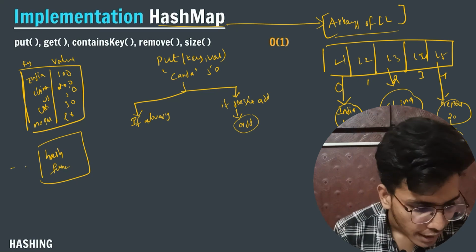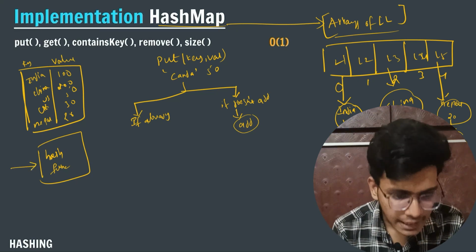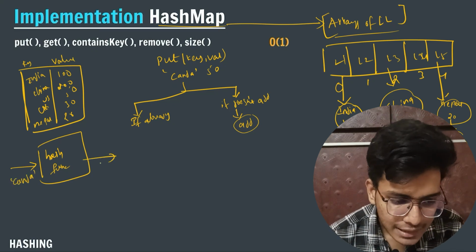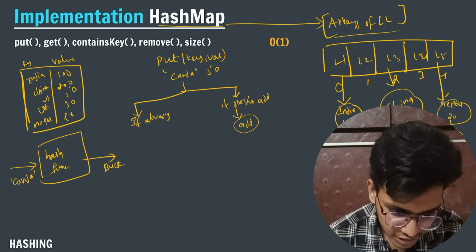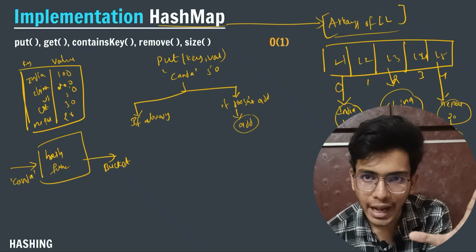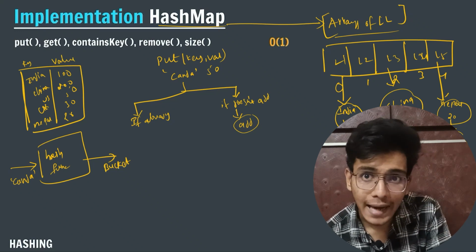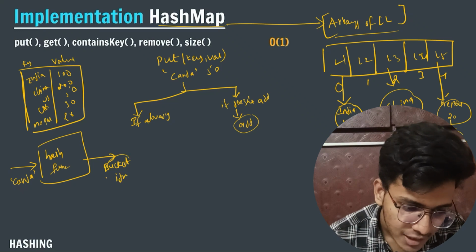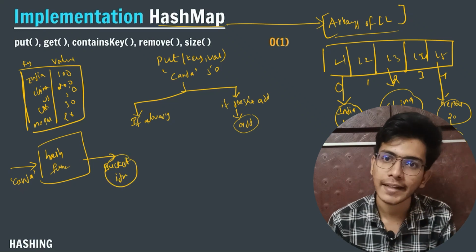So this hash function will take the key value as the input, and it will return the bucket index, the bucket where it exists. If it exists, then we will change the value. If it doesn't exist, then we will add that particular key value into my hash map. So what is the meaning of this bucket index?